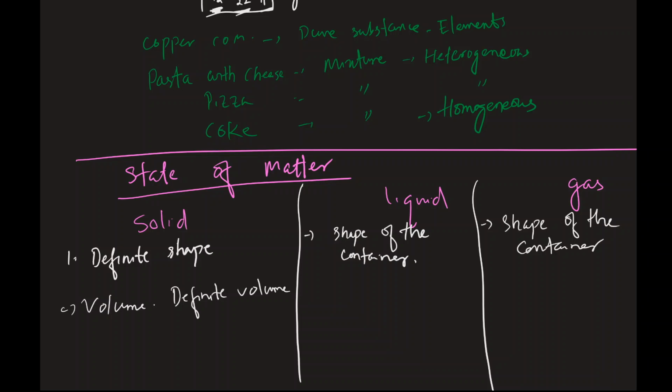The volume of solid does not increase or decrease. So if you have 1 cup of flour, it's going to stay 1 cup of flour. You cannot make more flour. The same goes for liquid. It has a definite volume, right?